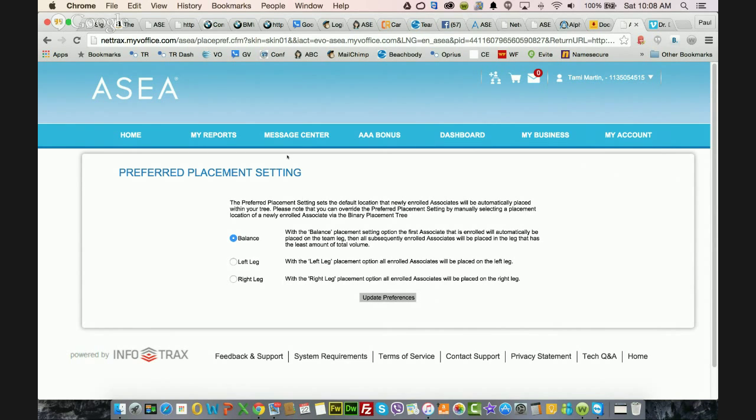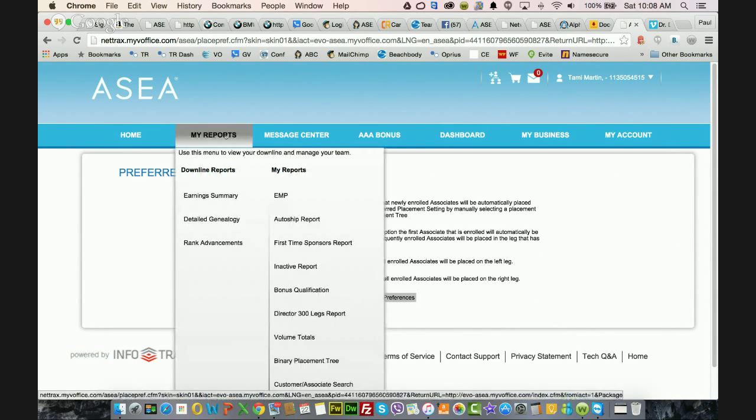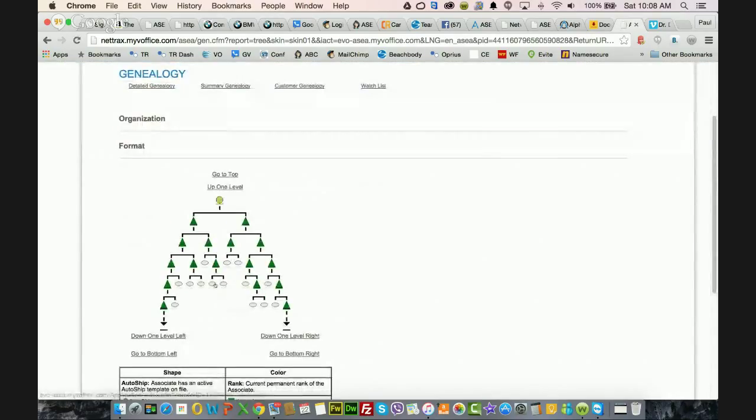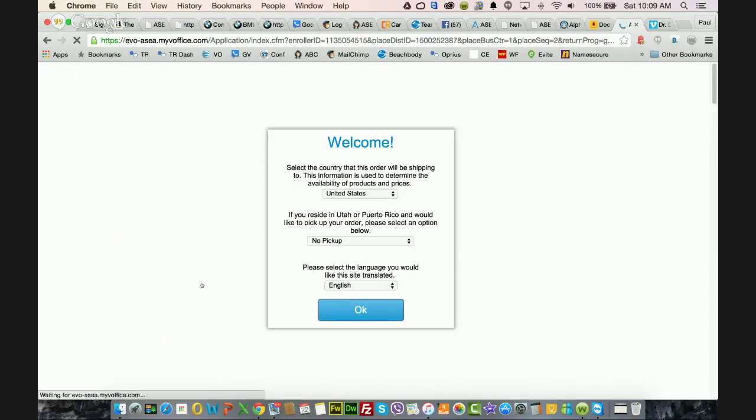In order to do that, you'd go to My Reports, and you'd go to the Binary Placement Tree report that I'm showing. In here you'll notice these blank circles are open positions, and it says click to place new enrollee here. So you can technically just manually click on one of these spots, and it will start the enrollment process for that person.